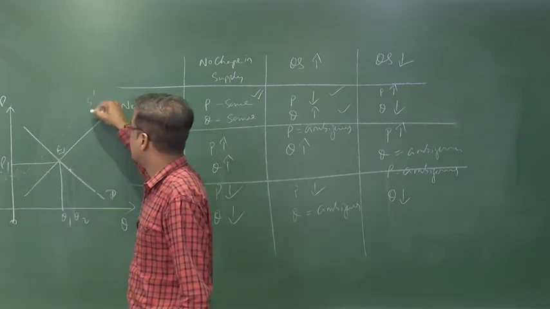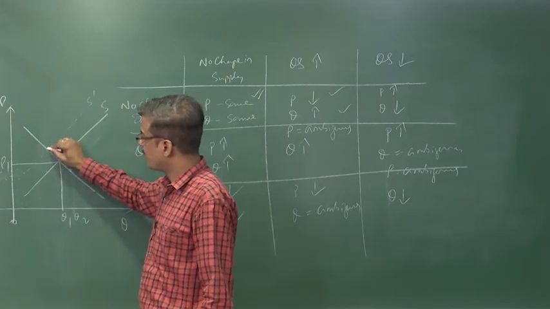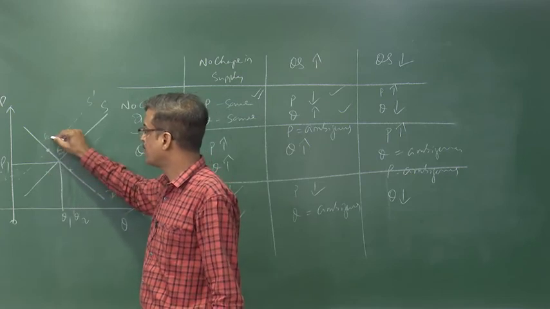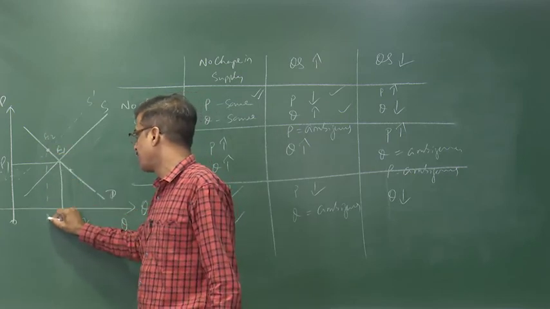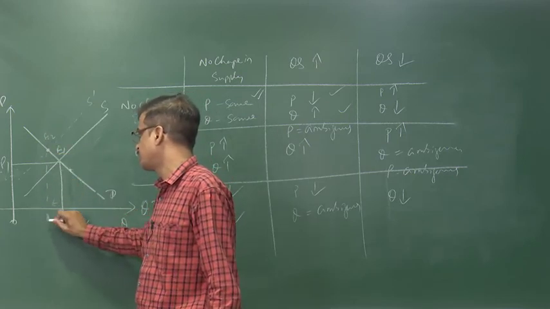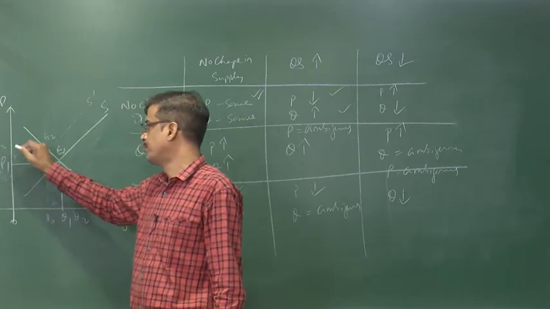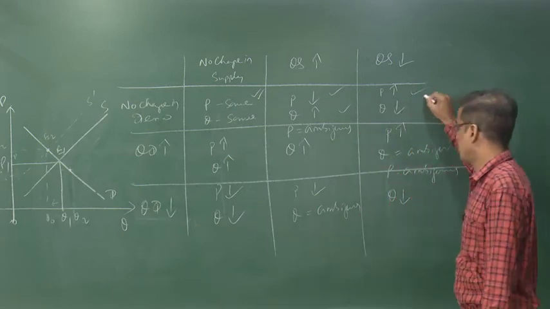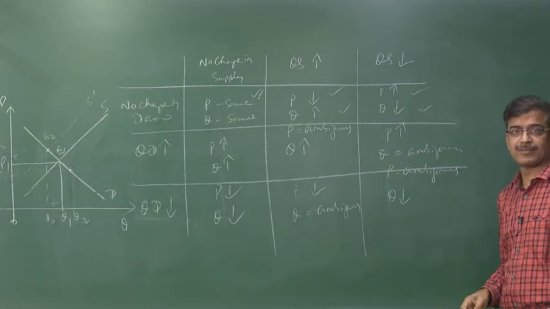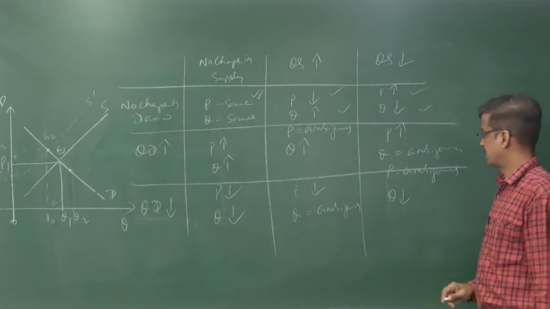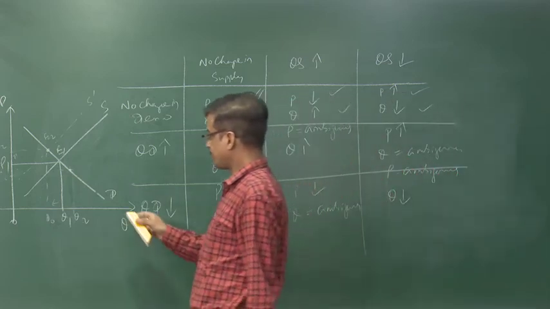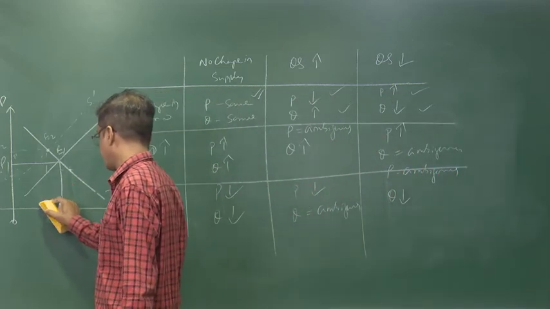When the supply curve shifts towards left, the equilibrium will be at this point. This is the point of E2 and what happened to the quantity? Quantity falls, quantity reduces and what happened to the price? Price increases. Price increases, quantity falls. Clear? That's right. Now move to the next part.